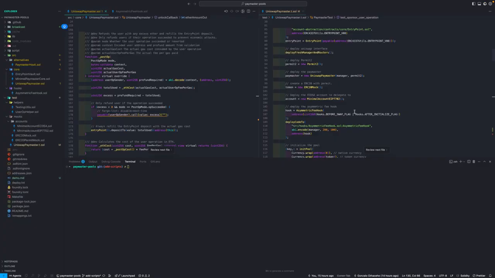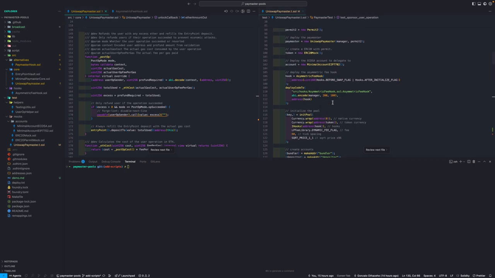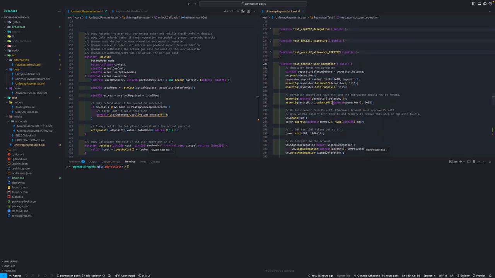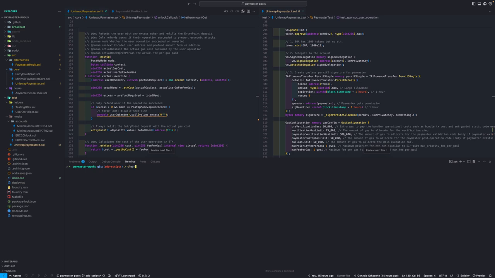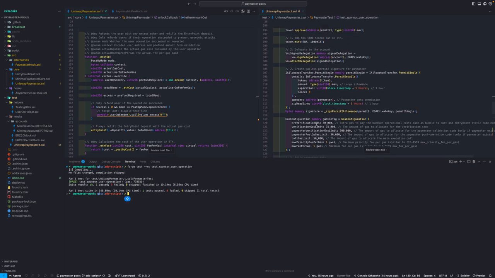Just to prove that it works, I'm going to run a full test on a fresh liquidity pool that I'm creating with Ether and a custom token that is being deployed over here. So it is this entire part. We are going to run it and we will see that it will pass. So perfect. Now I'm bringing this user operation with the token.